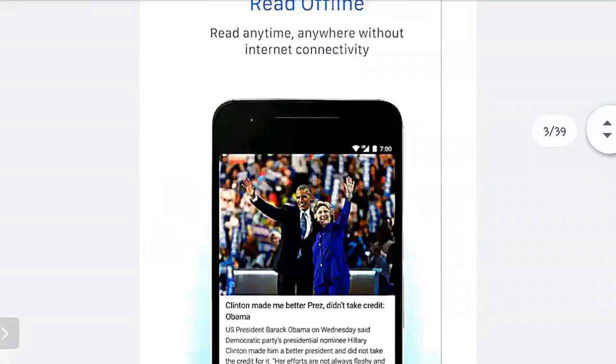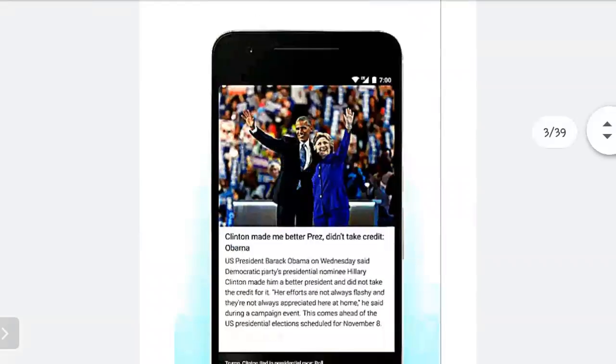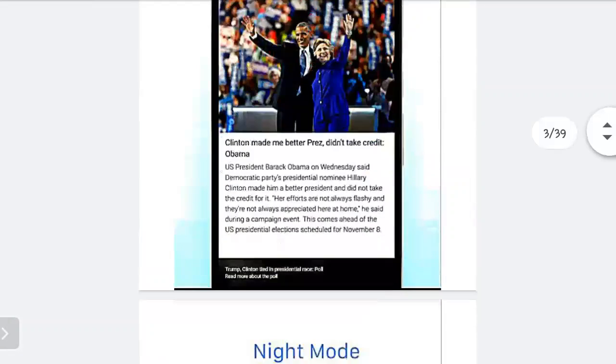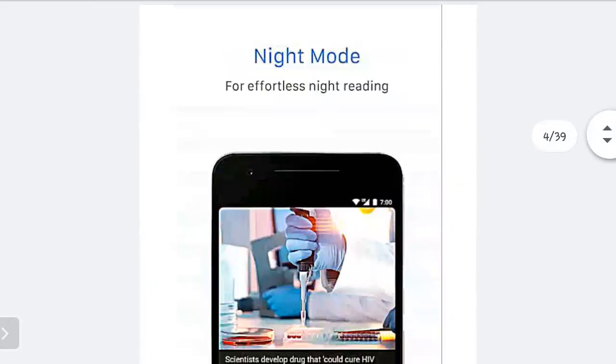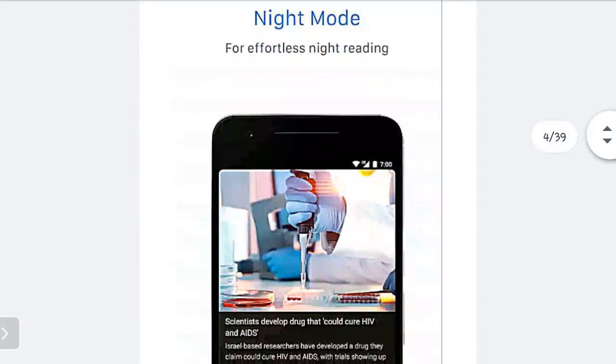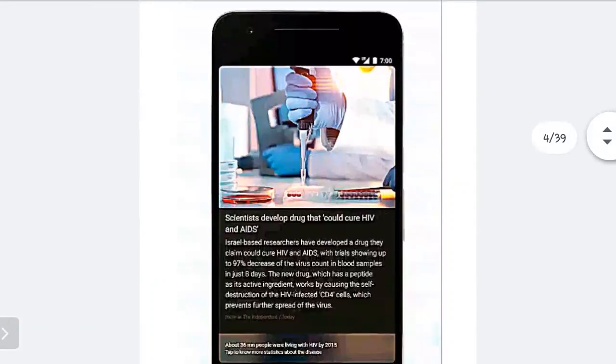You can even read offline, anytime, anywhere, without internet connectivity. You can also read in night mode for effortless night reading. As you can see, it is showing night mode.